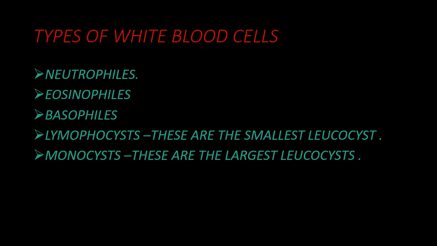Types of white blood cells: neutrophils, eosinophils, basophils, lymphocytes, and monocytes. Lymphocytes are the smallest leukocytes and monocytes are the largest leukocytes.